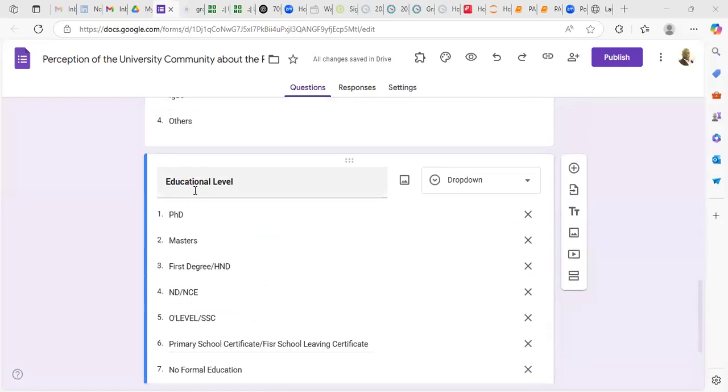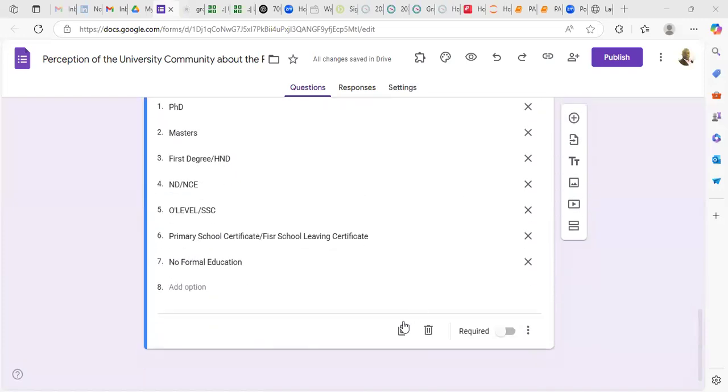That means we are done with education level. After that, you can add religion. Last time I told you that if you want to make it not compulsory, you have to put required. If you choose required, that means people must fill it. But I don't want to choose required, so I want to make it flexible. So now, the next thing is to just duplicate again.